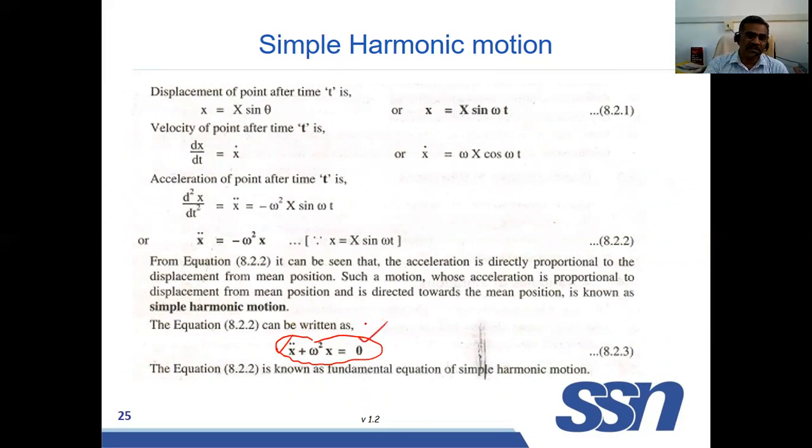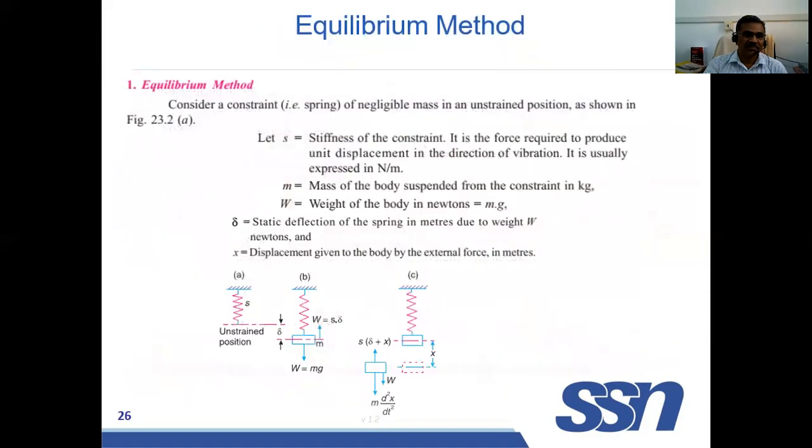Now we are going to derive the equation for vibration. So this is the spring. When you put the mass, m, there will be a deflection delta. The stiffness of the spring is k, then you can write the equilibrium equation for this. What is the downward load? Mass is acting, so mass into g is a downward force.